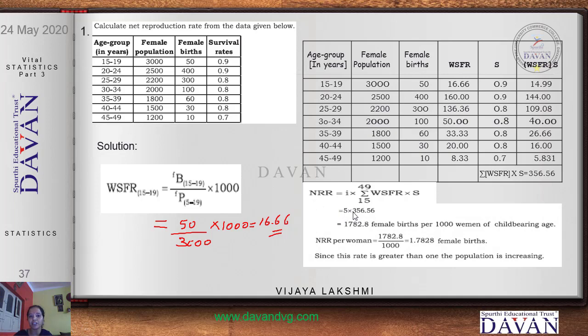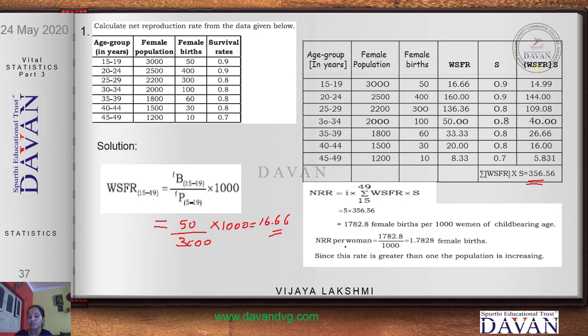So, it is 5 into 356.56. This is the value that you have here. That value you are substituting here. Multiply, you get 1782.8 female births that are occurring per 1000 women.